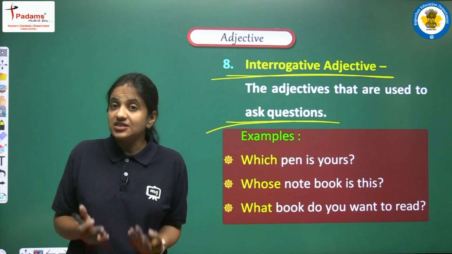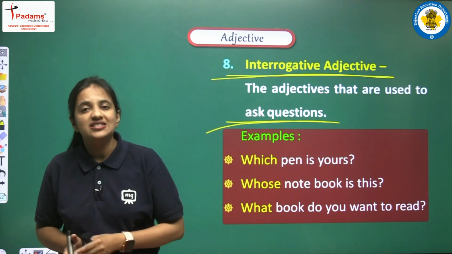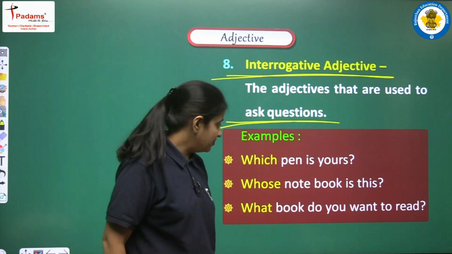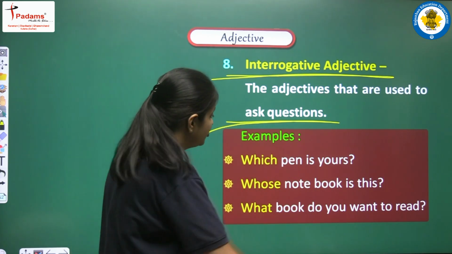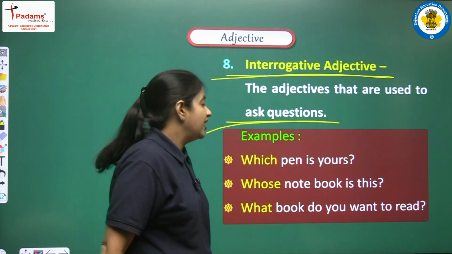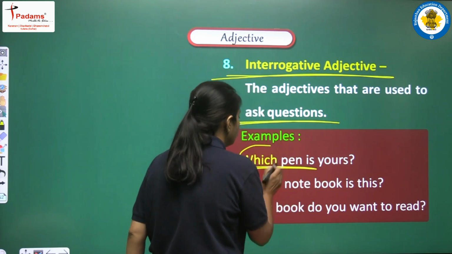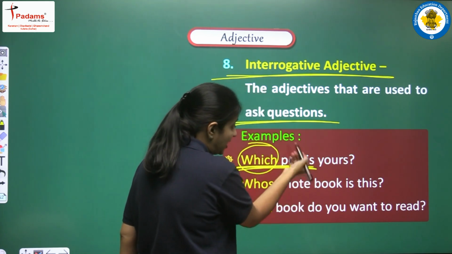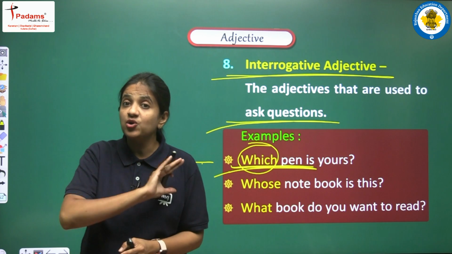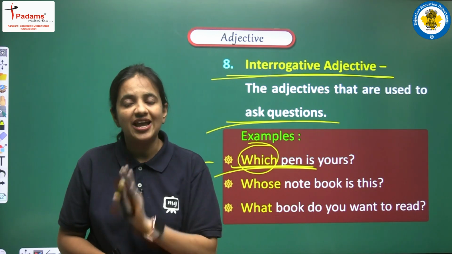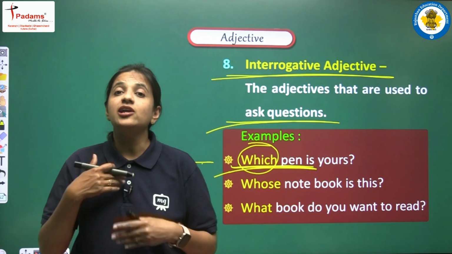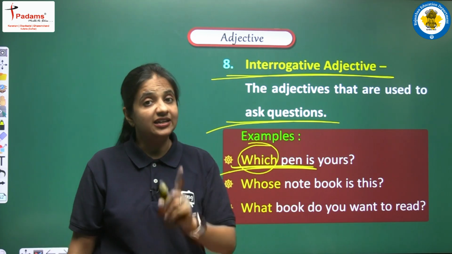The words we use to ask any question are known as interrogative adjectives. Let's see the examples. The first example is: Which pen is yours? Just read the sentence very carefully, students. Here in this sentence we are asking one question, right? And to ask this question we are using which, and we have which pen. If we say that all the WH words are adjectives, no, that is not the matter, because we cannot forget the basic definition of adjective. An adjective is a word that qualifies a noun or pronoun, so that condition should be there.